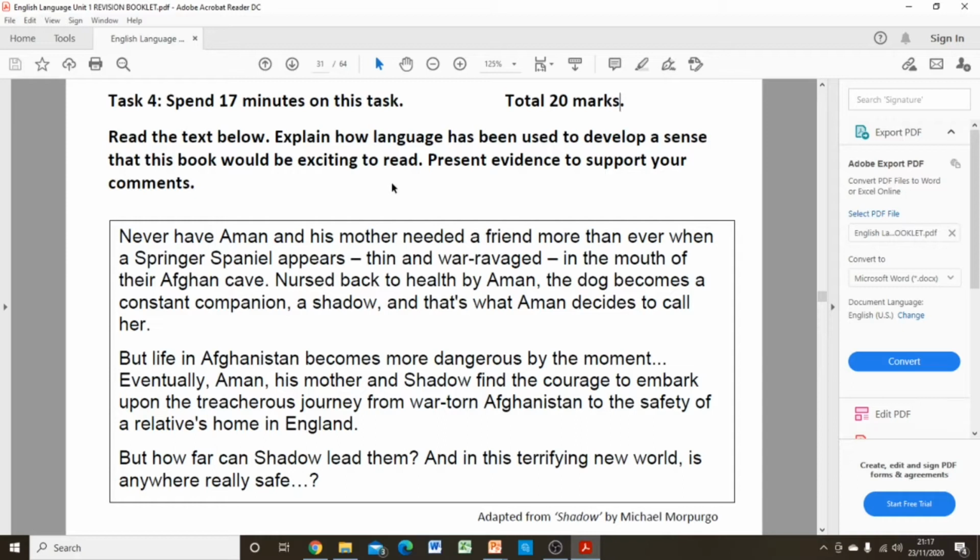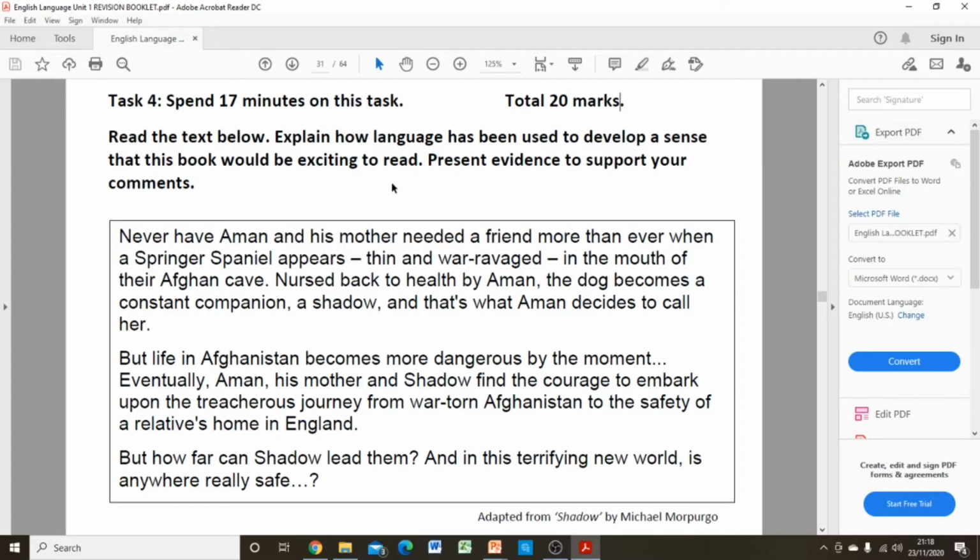Never have Aman and his mother needed a friend more than ever when a Springer Spaniel appears, thin and war-ravaged, in the mouth of their Afghan cave. Nursed back to health by Aman, the dog becomes a constant companion, a shadow, and that's what Aman decides to call her. But life in Afghanistan becomes more dangerous by the moment. Eventually, Aman and his mother and Shadow find the courage to embark upon the treacherous journey from war-torn Afghanistan to the safety of a relative's home in England. But how far can Shadow lead them? And in this terrifying new world, is anywhere really safe?